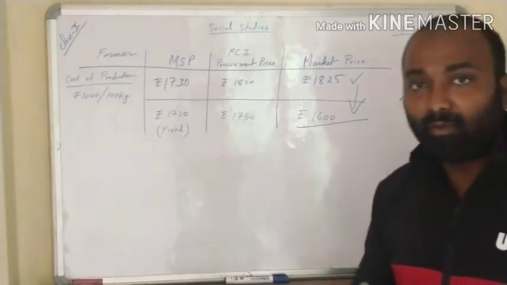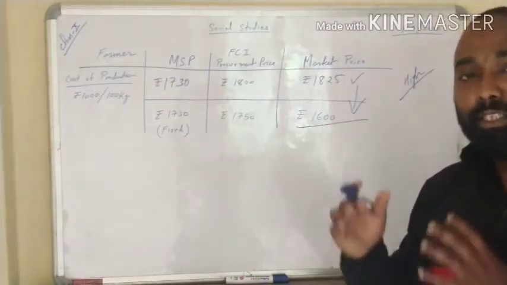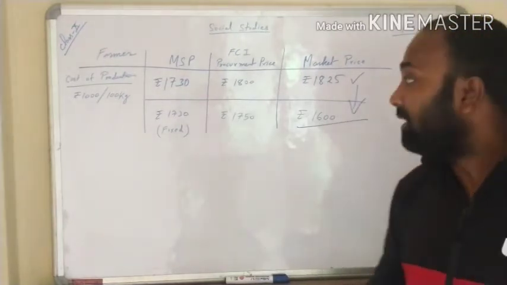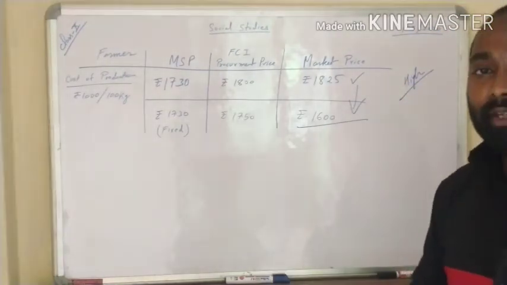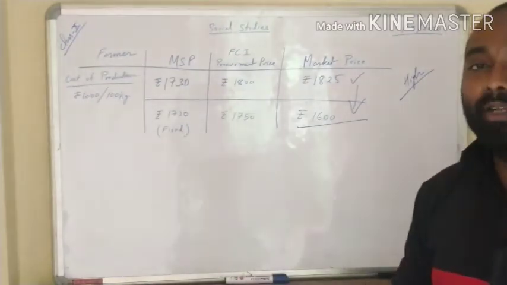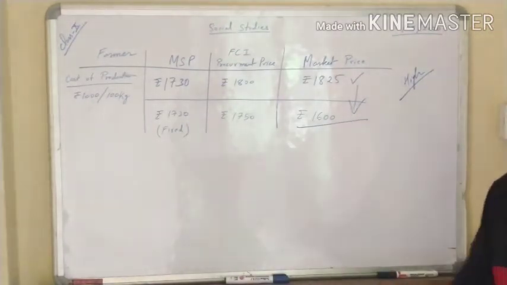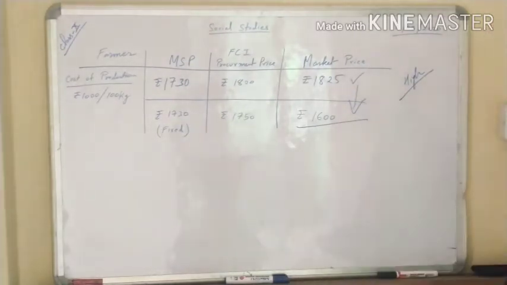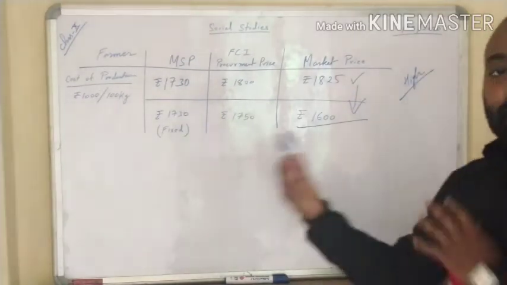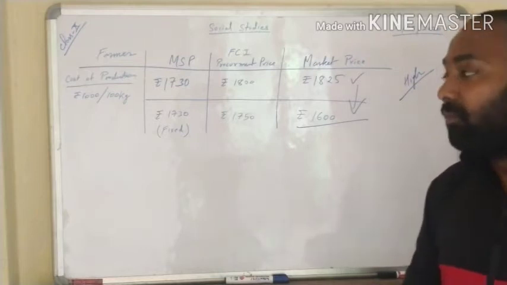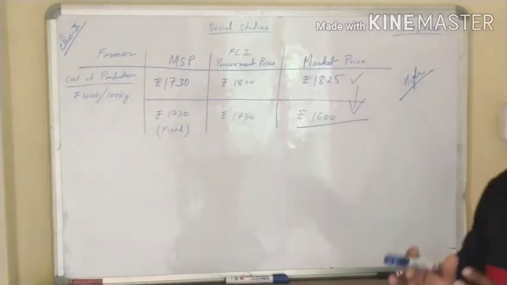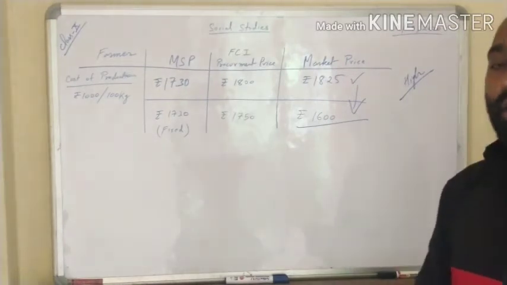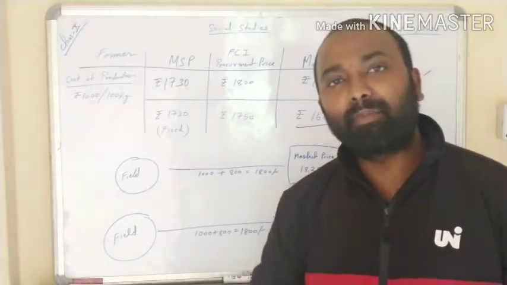These days, what is happening in the market is that due to corruption, the market price is dropping day by day, and MSP is fixed by the government. So they are bound to sell at MSP only and not at the market price. There are certain times only, when production is less, that the market price will rise, and they sell at the market price to get more profit. But it is also important to understand when they sell in the market and when not. Let us understand this with the help of examples.